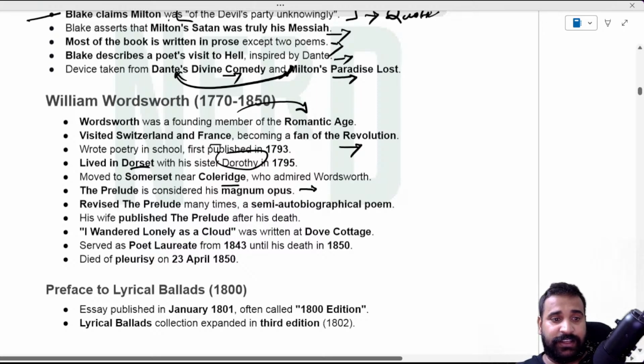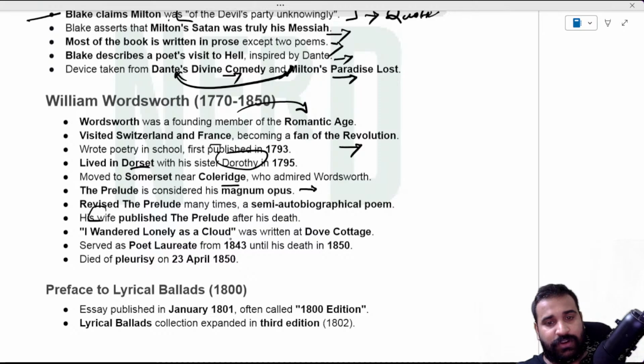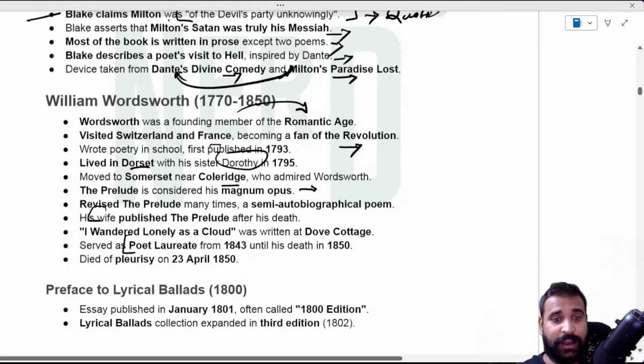He revised The Prelude many times, but it was eventually published by his wife because he died. His famous poem, as you know, is "I Wandered Lonely as a Cloud." He was also poet laureate after Southey's death in 1843, until his death in 1850. So that's all about Wordsworth.